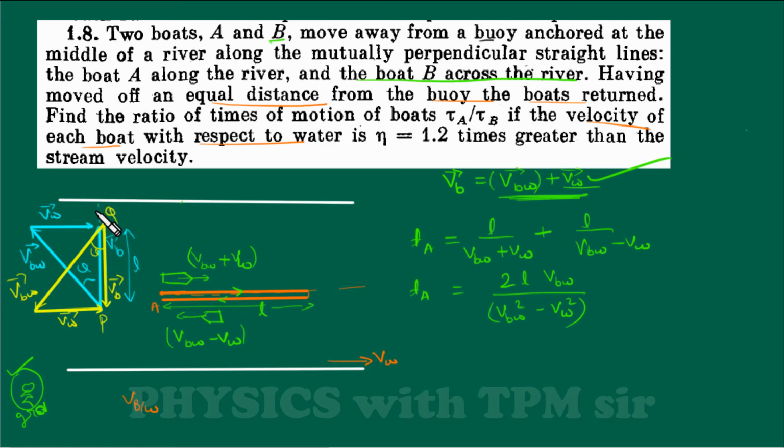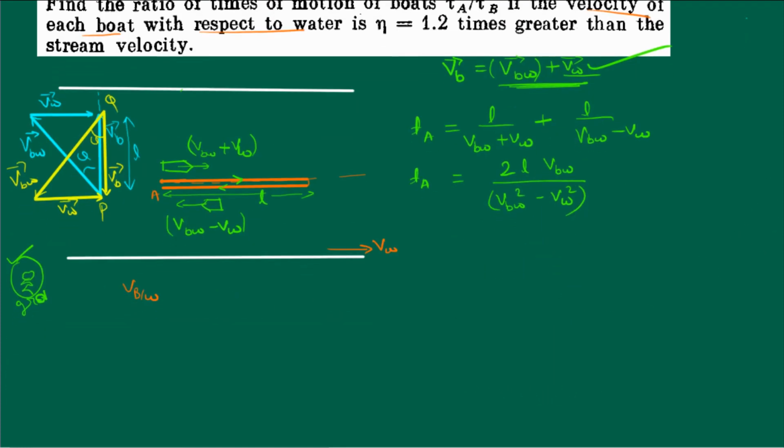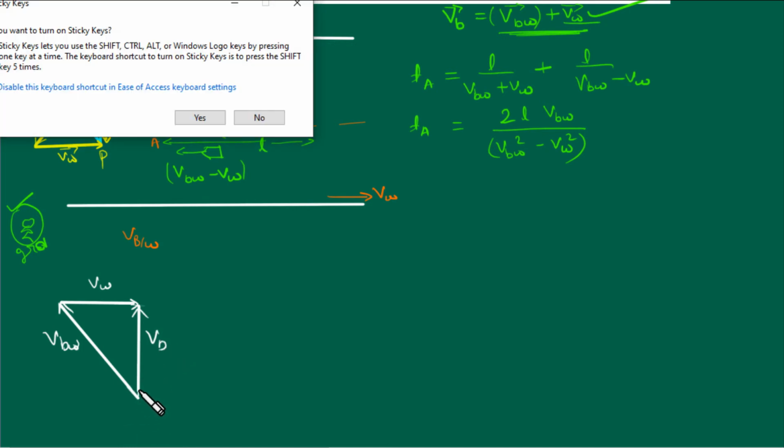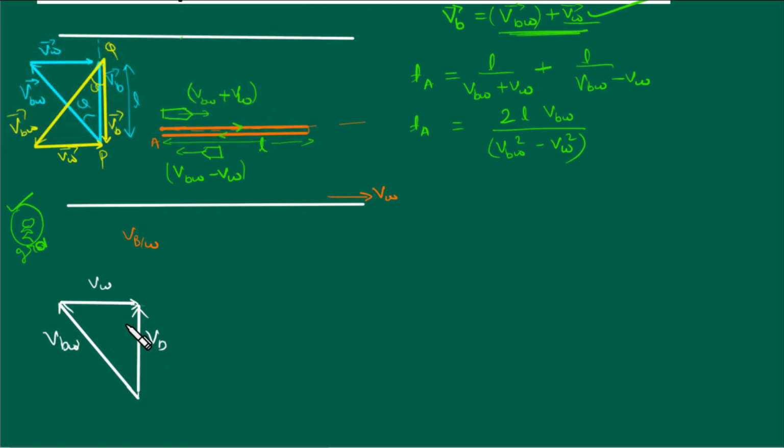Now how to calculate this final velocity? It's very easy, not difficult at all. See, let me draw the triangle here for you. This is VBW, this is VW, and this is VB. So just apply Pythagoras theorem.